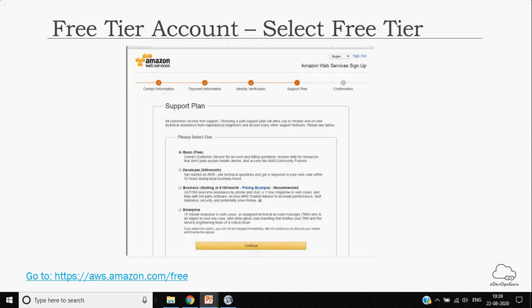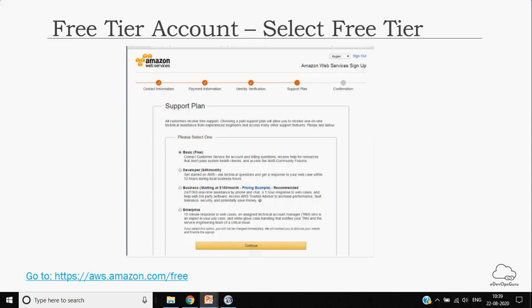They will get a dedicated technical support manager who will help them in different aspects, like creating the architecture of the application to be deployed on AWS.